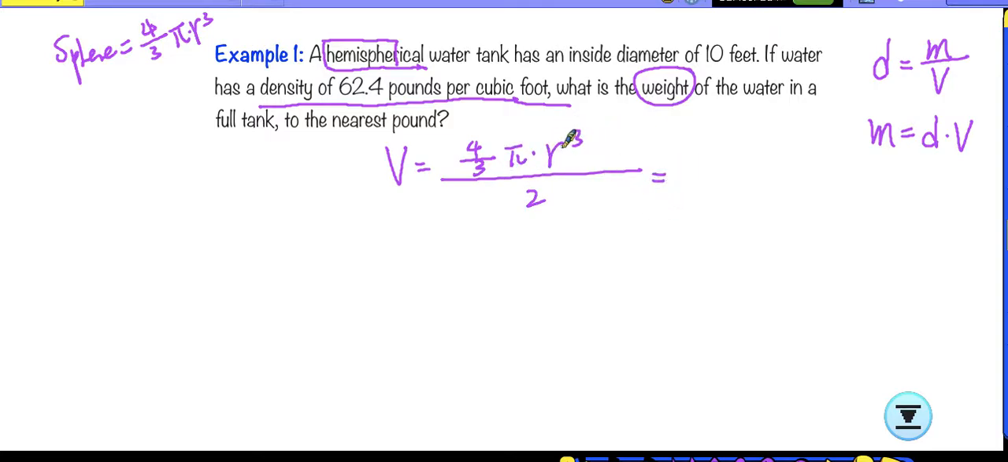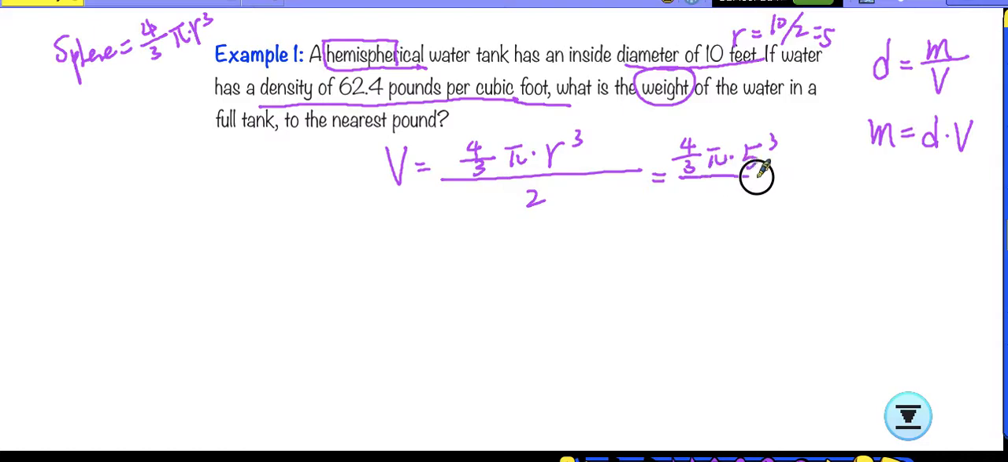All we need to do is plug in the value here. So what is the radius? Continue reading the information: it has an inside diameter of 10. We know the relation between diameter and radius: the radius is half of the diameter. So we divide by 2, which is 5. So we know r is 5. All we need to do is plug in the values.